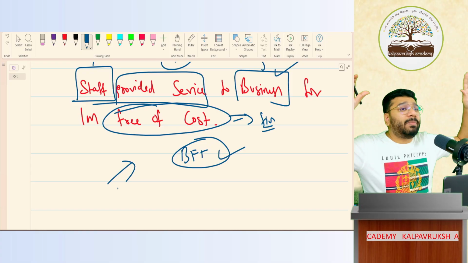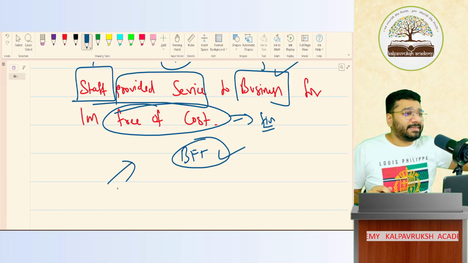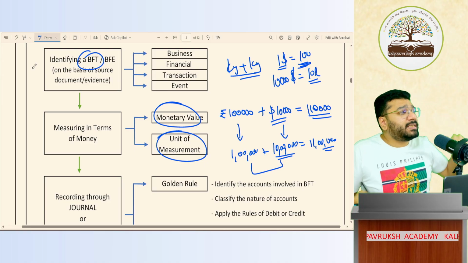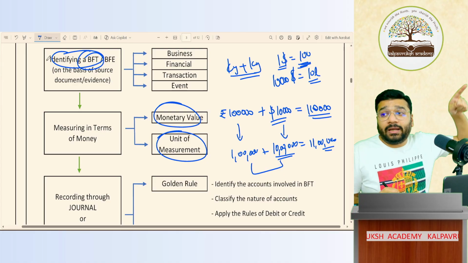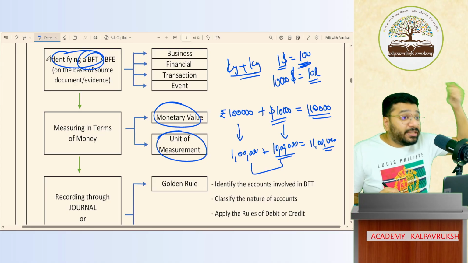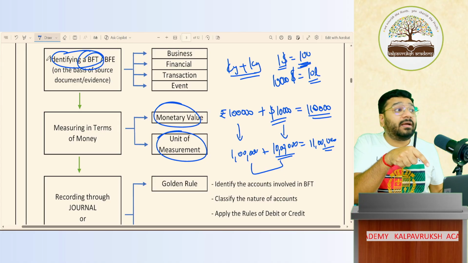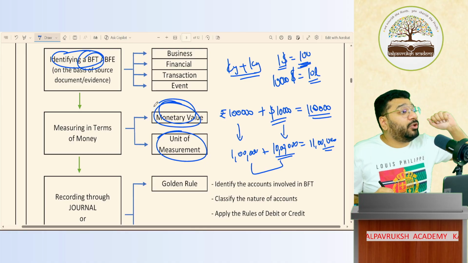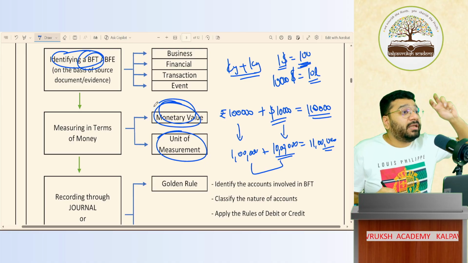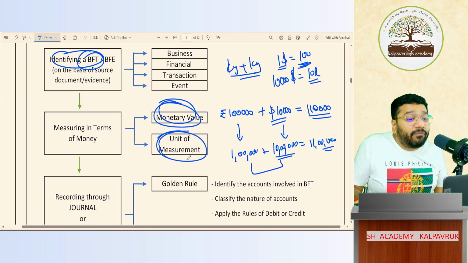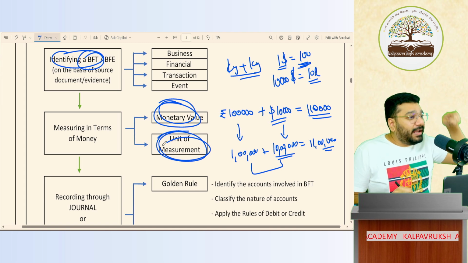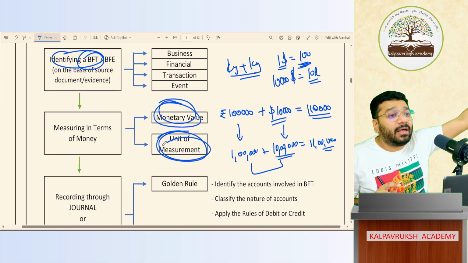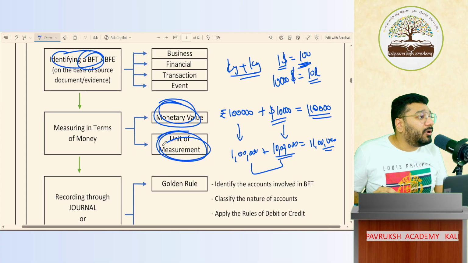Now, we'll not complicate so much at the 11th standard level. I'll keep it very simple. So the first step of the accounting process is identifying a BFT or a BFE based on evidence. Once you identify a transaction, don't record it in a hurry. First, you have to check whether it has a monetary value, whether the monetary value can be measured or not. If it can be measured, ensure that the unit of measurement is the same: INR, INR, INR. If it is not the same, convert dollars into INR. Convert yen into INR. Convert dirhams into INR. Got it? Not got it?